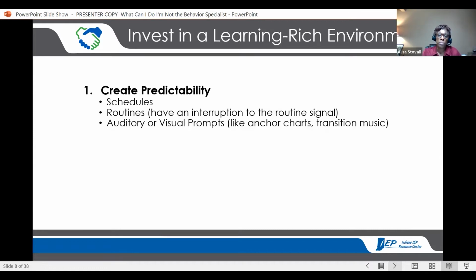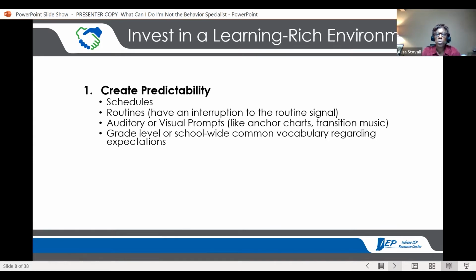Auditory or visual prompts like anchor charts. I was working in a school where at 9:45, music started over the intercom system, and by 9:55, music stopped. And that was the transition music. Students knew that they needed to collect their things if they hadn't already picked them up for the end of the session, and then move to the next area they were supposed to be in. Transition music. What about grade level or school-wide common vocabulary?